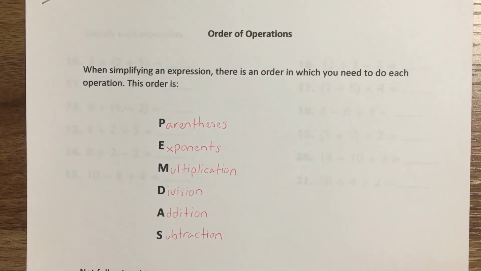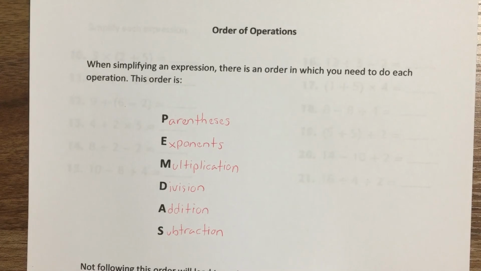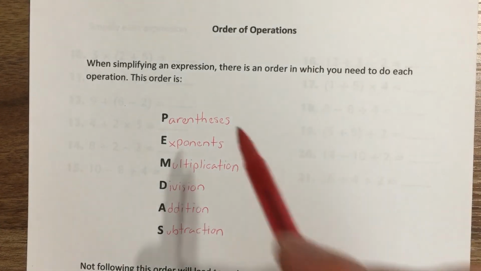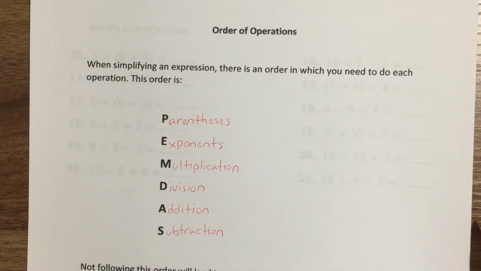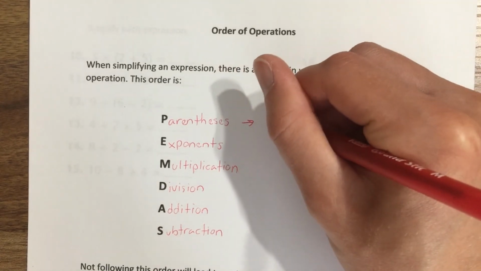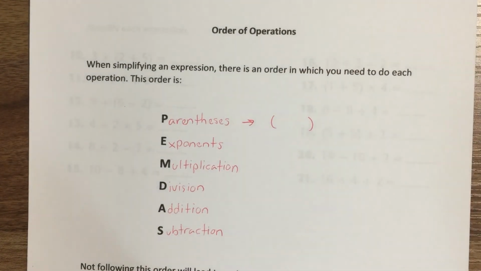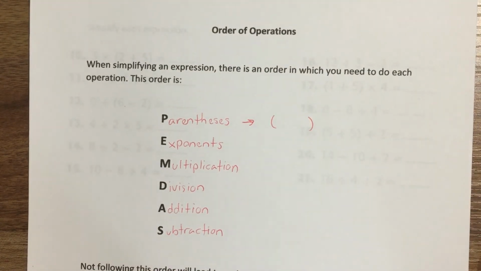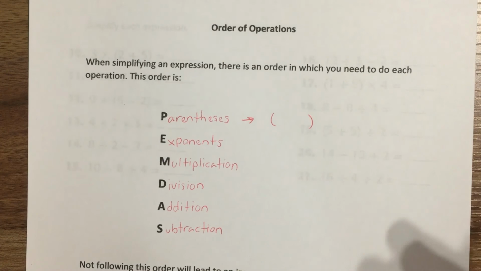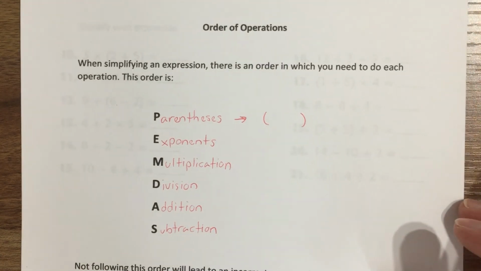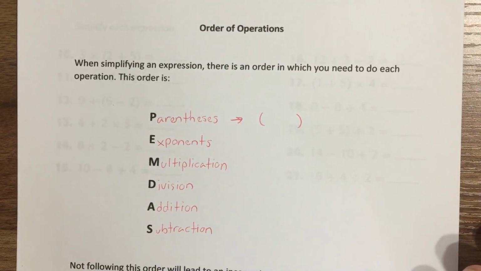So when you come across a problem, you are going to go through this order of things. The first thing that you need to check for are parentheses. Anything inside of these things needs to be done first. You see those curved lines, those are parentheses, and they are going to have something inside of them. That tells me that whatever's inside of those parentheses, you need to make sure that you do that first.